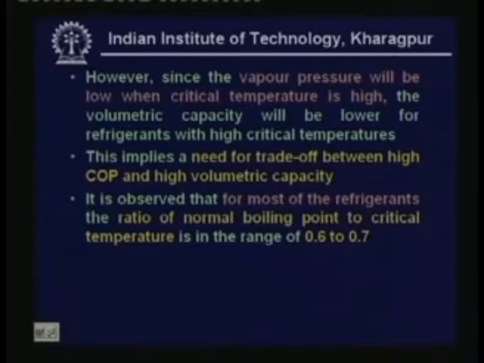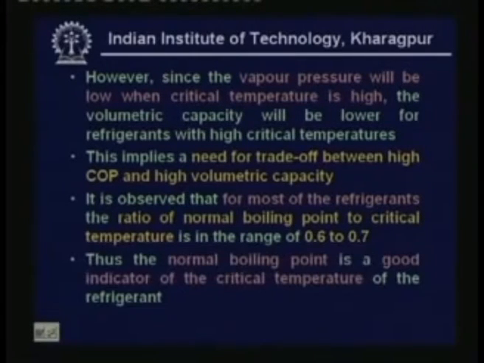And it is observed that for most of the refrigerants, the ratio of normal boiling point to critical temperature is in the range of 0.6 to 0.7. That means this ratio is almost constant for most of the fluids. This means that the normal boiling point is also a good indicator of the critical temperature of the refrigerant, and the temperatures in this ratio are in Kelvin. Only then this ratio holds good. That means you have to use absolute temperature scale. When you are using absolute temperature scale for the normal boiling point and critical temperature, you find that the ratio is about 0.6 to 0.7.